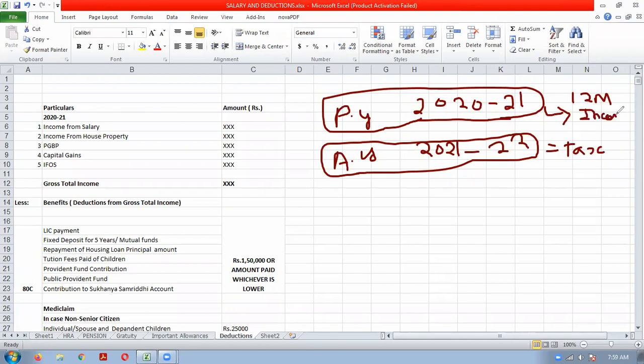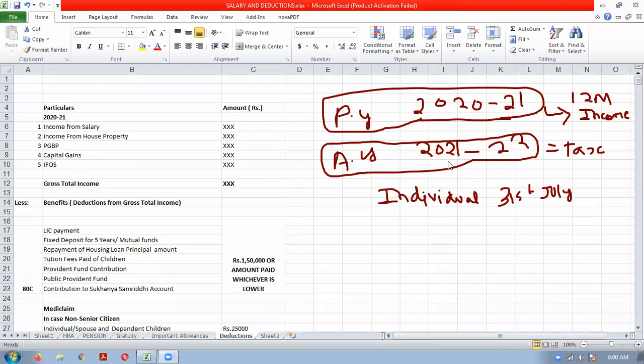Correct. Now, up to what time do you have to pay tax? If you are an individual, we will discuss about individuals only. Basically, if you are an individual, normally you should pay tax by 31st July of the assessment year. Normal case. By 31st July you should pay tax and also file your return. So by 31st July 2021 you should have paid tax.